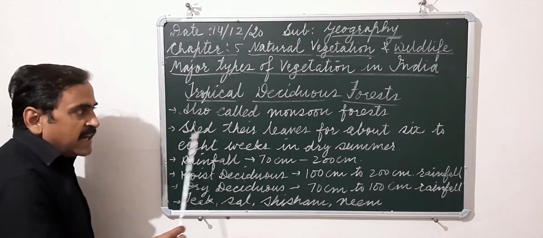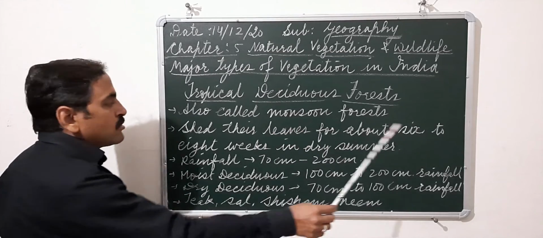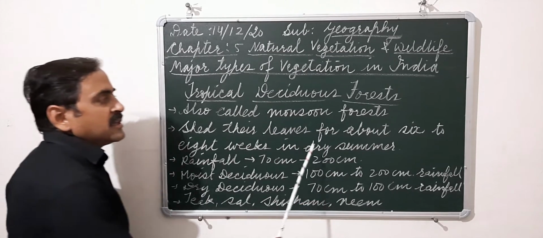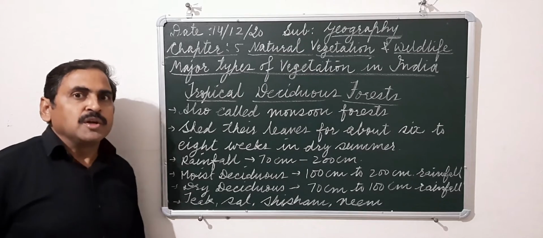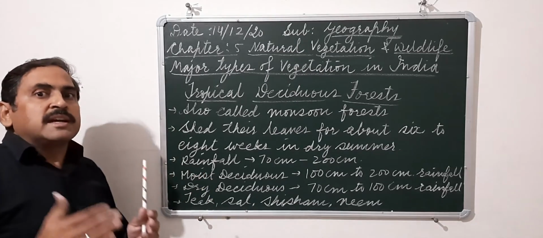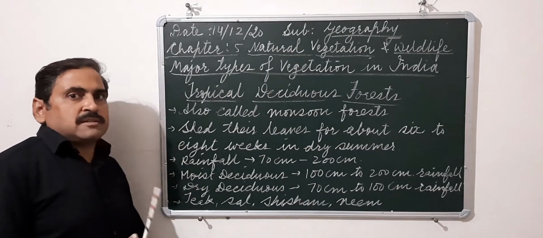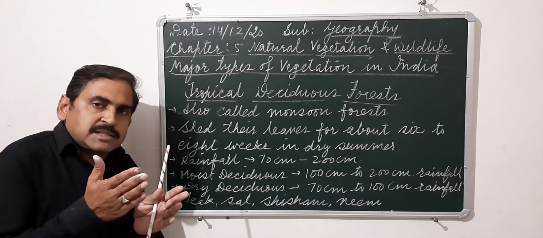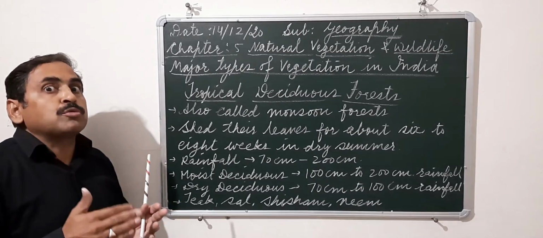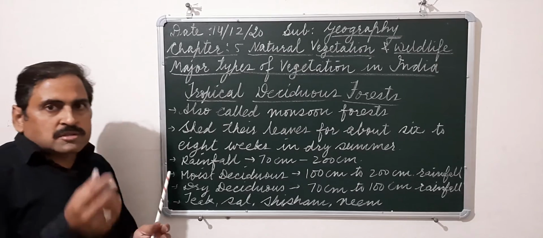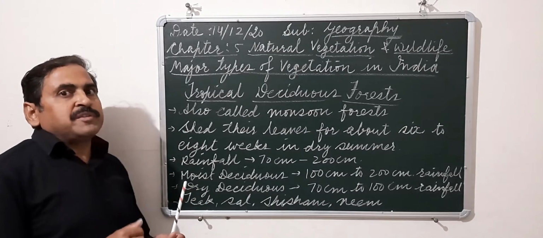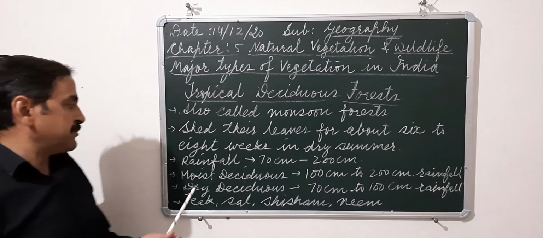These forests shed their leaves for about 6 to 8 weeks in the dry summer. During the dry season, it is just a kind of adaptation because there is scarcity of water and they have to remain alive. So, to reduce transpiration, they shed their leaves.